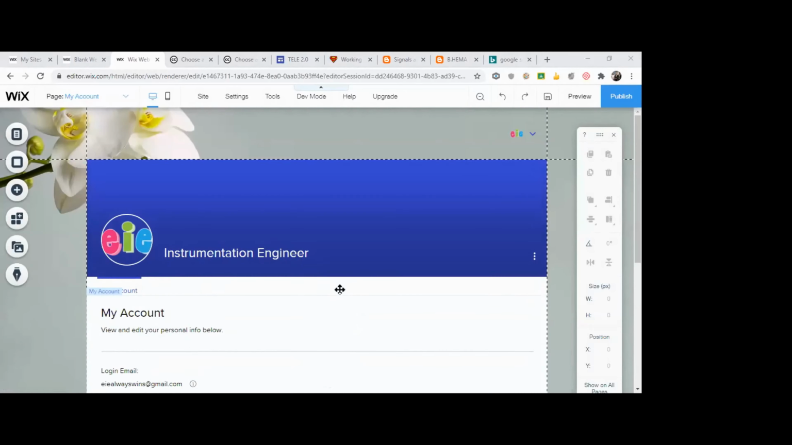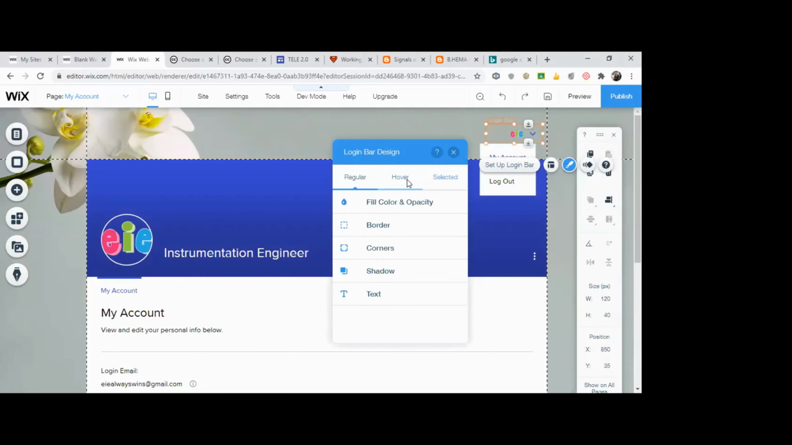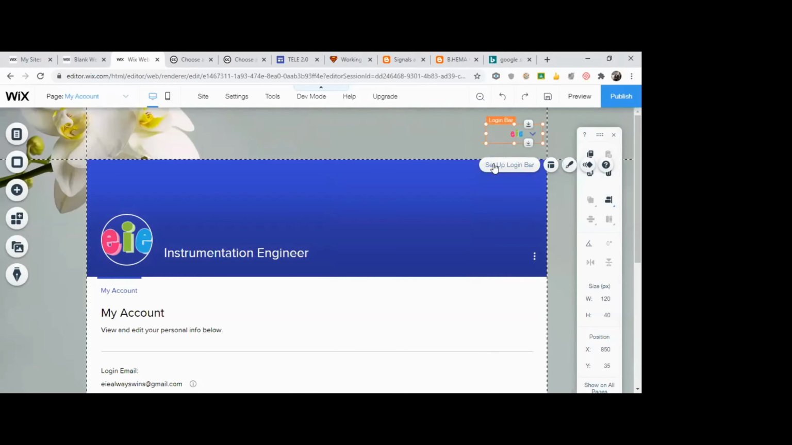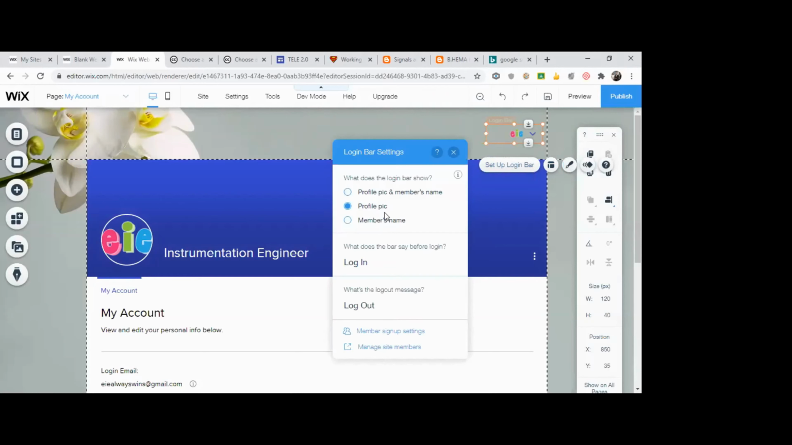You can see this particular bar. This is a login bar. This is where people log in. They have a login option. I can set up this login and design it, choosing what kind of design I want. Or I'll just choose set up login bar, and decide what I want in the login bar.